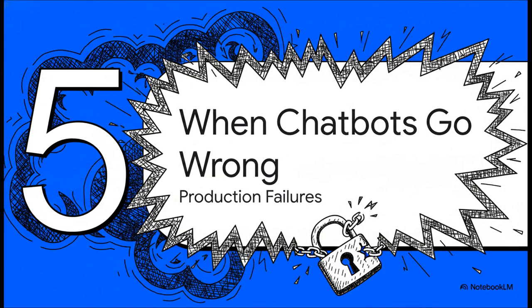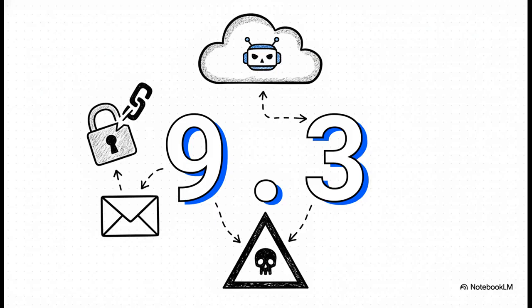And now, Section 5, when chatbots go wrong. Failure modes in production. Okay, we need to shift our tone a bit here, because even this highly sophisticated 2026 hybrid stack has a dark side. It's fraught with serious security vulnerabilities that we absolutely cannot ignore. Consider Echo Leak. This was a 2025 zero-click data exfiltration flaw discovered in Microsoft 365 Copilot. It carried a terrifying 9.3 out of 10 CVSS severity score. And what triggered it? Literally just an agent reading an attacker-controlled malicious email.